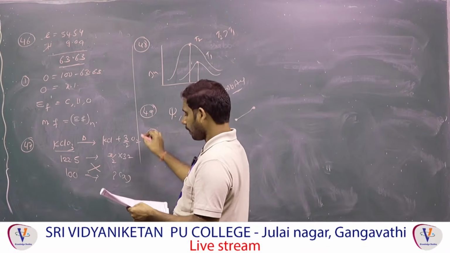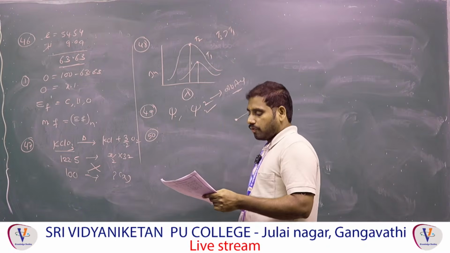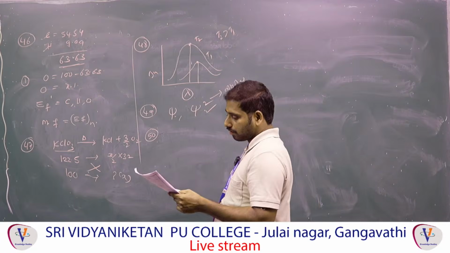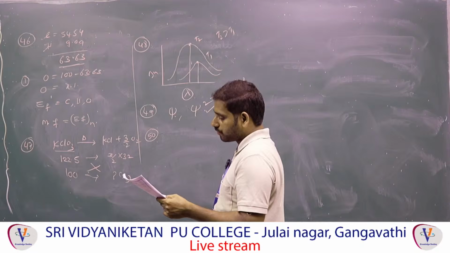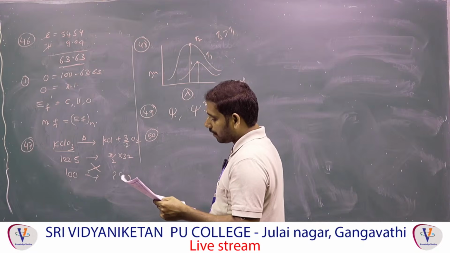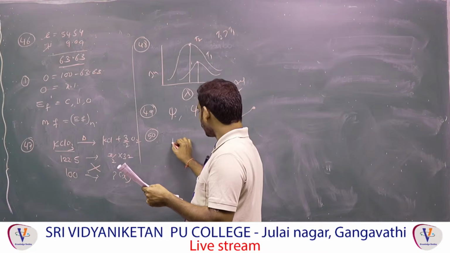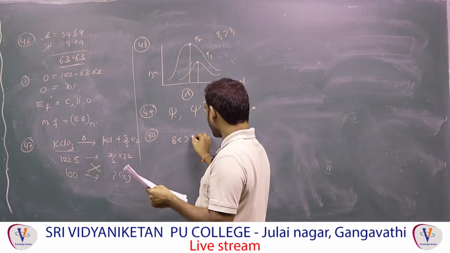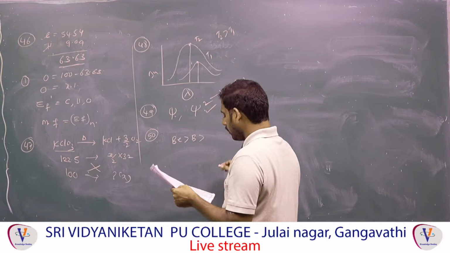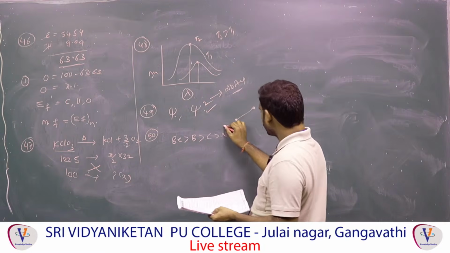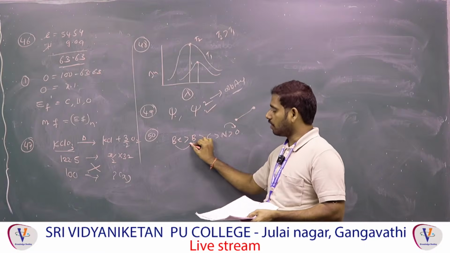Question number 50. Which of the following is the correct order? This is related to periodic classification, ionization enthalpy order. First option: beryllium, boron, carbon, oxygen, nitrogen. Beryllium is highest, correct, boron is correct. Next carbon, then nitrogen, then oxygen. Why is it only changed here?